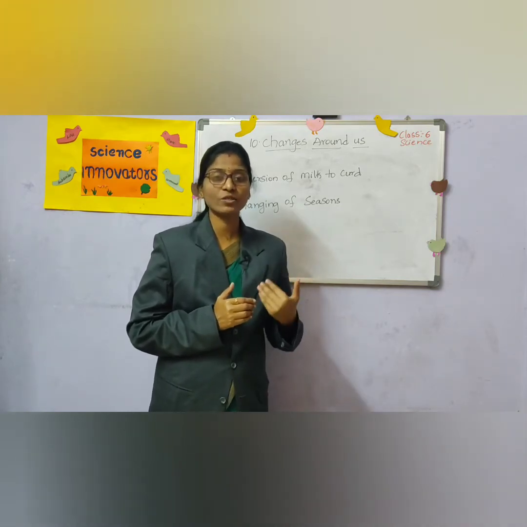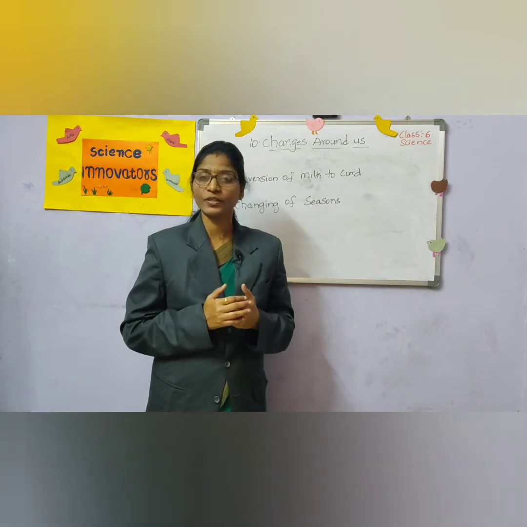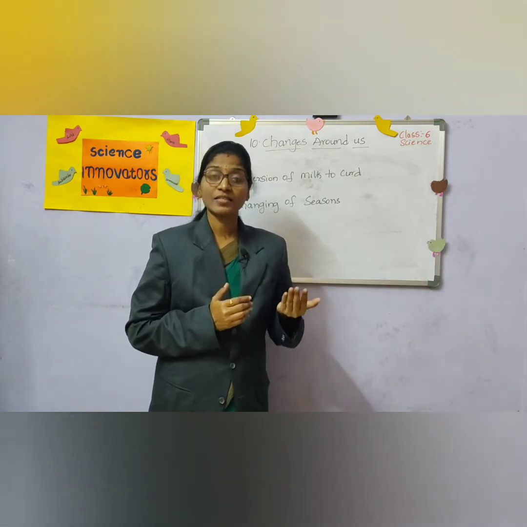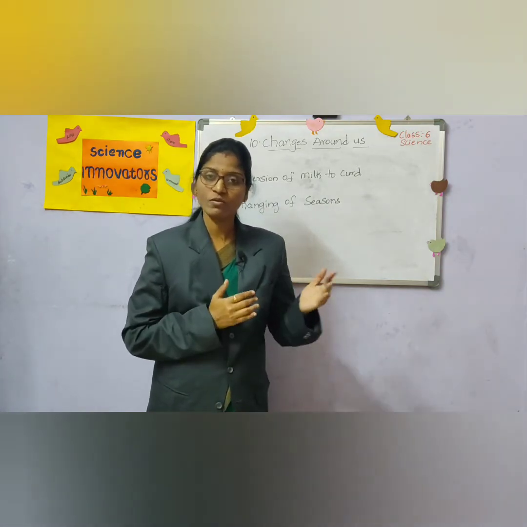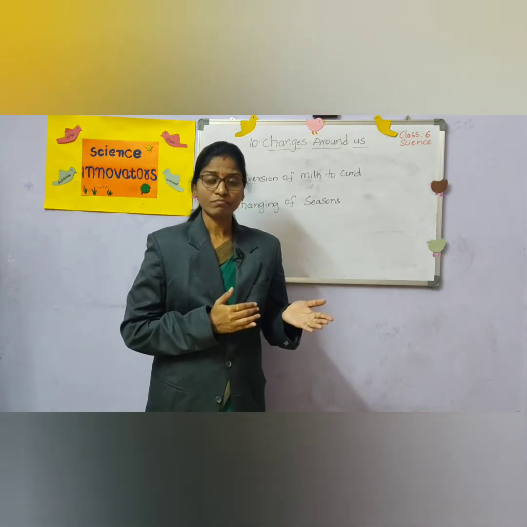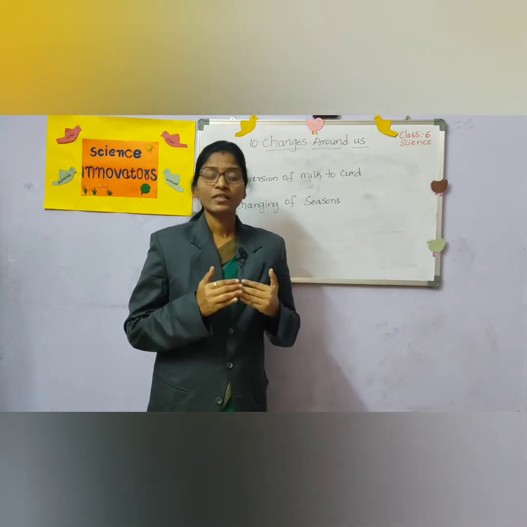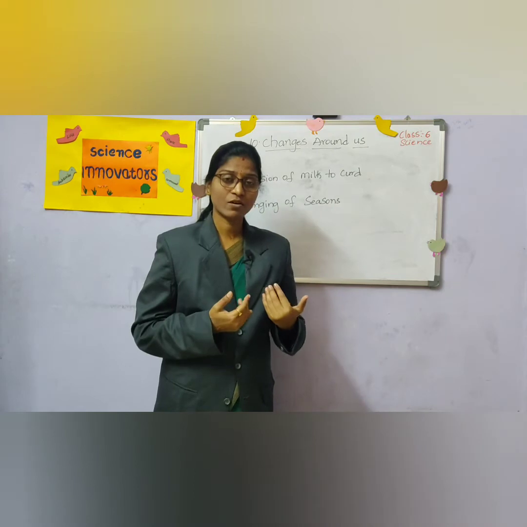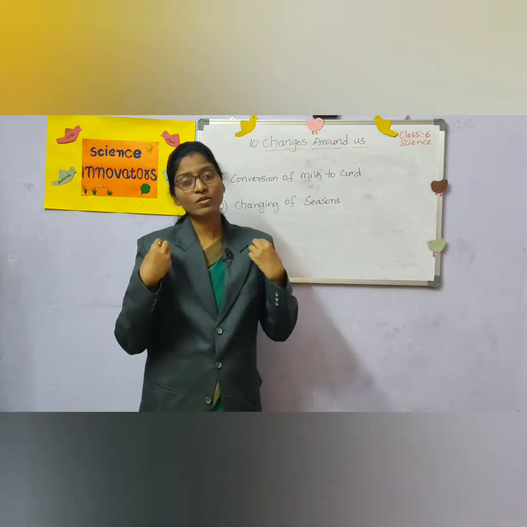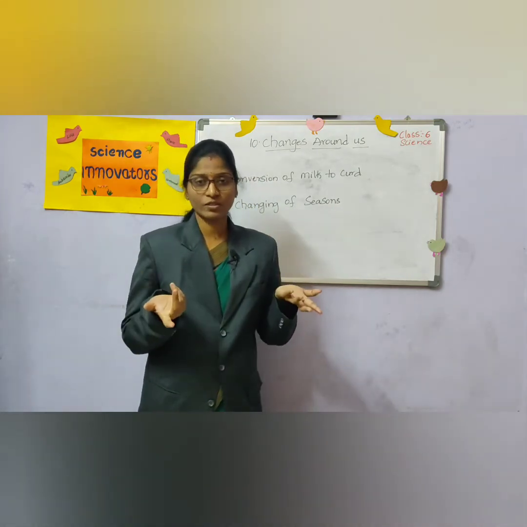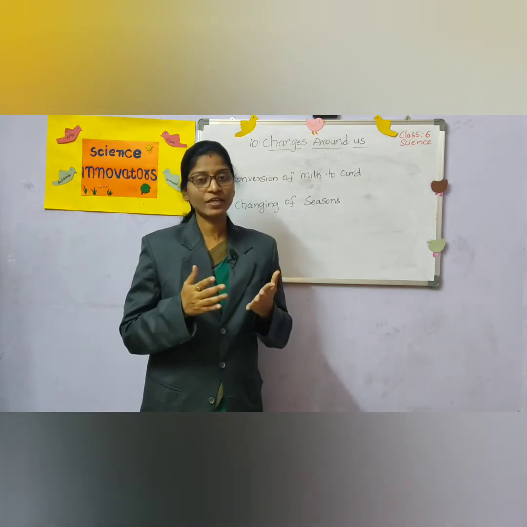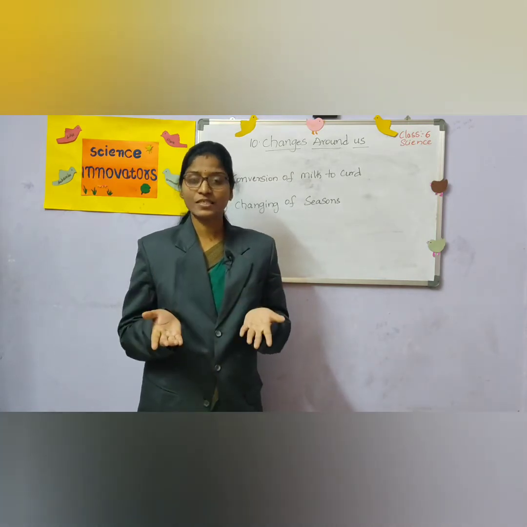We always want to be in the shade during the summer season as the weather is very hot outside. So, there are differences in our eating habits and also in the clothes we wear, depending upon the seasons.